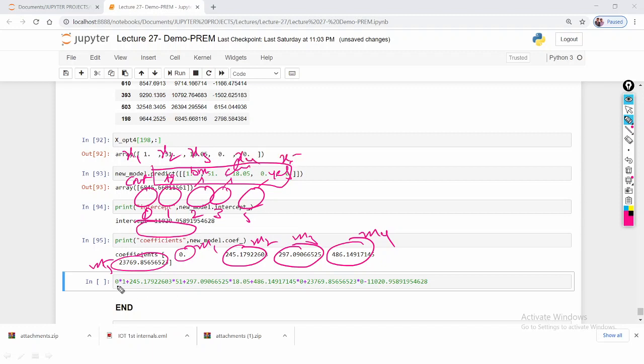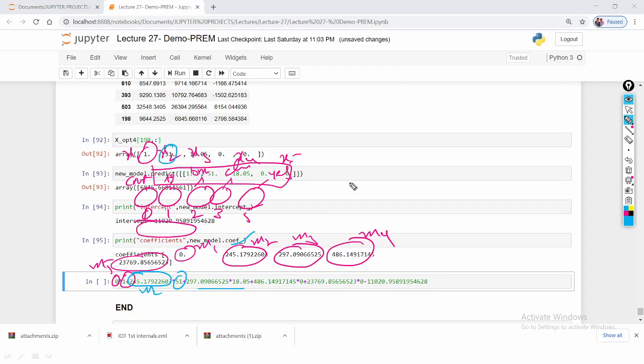So I'm giving this M1 with x1 value 1, and this M2 is 245, this is the M2 value, and 51 is the x2 value.